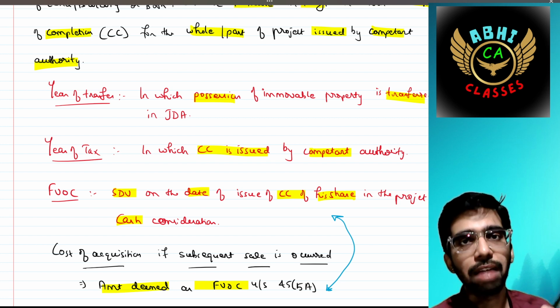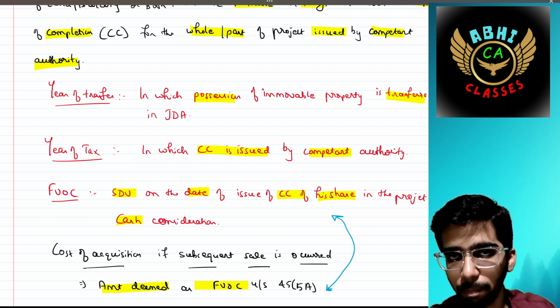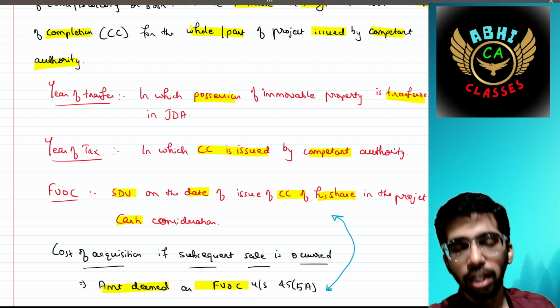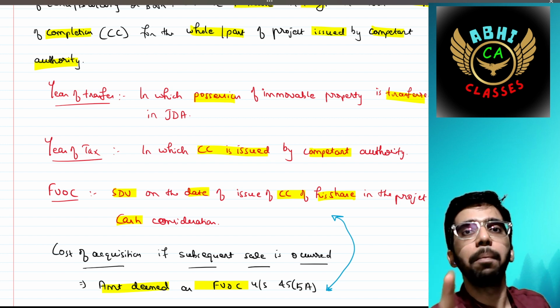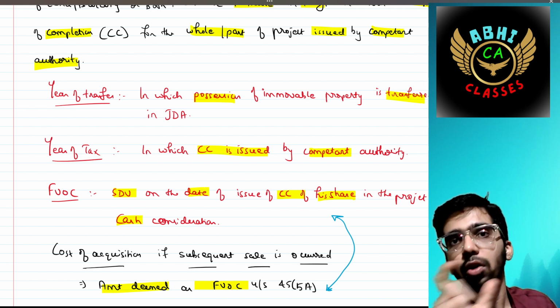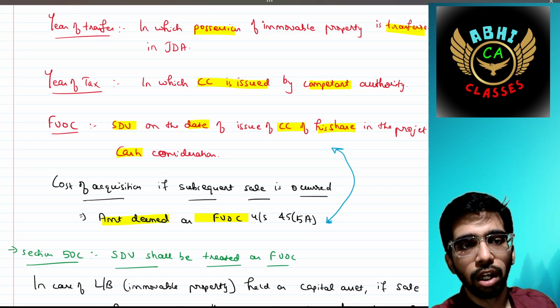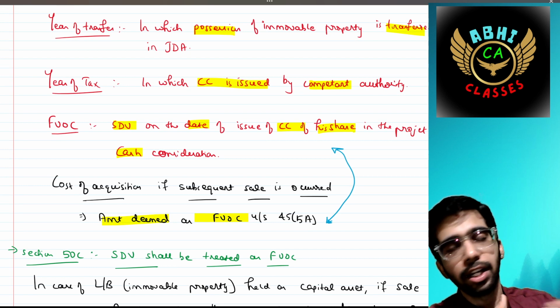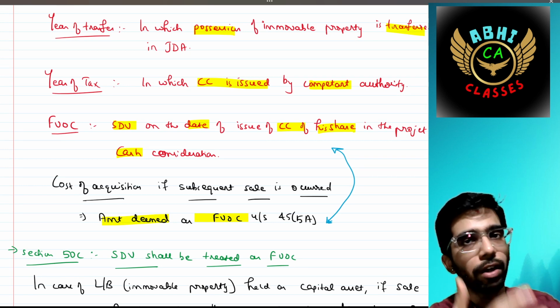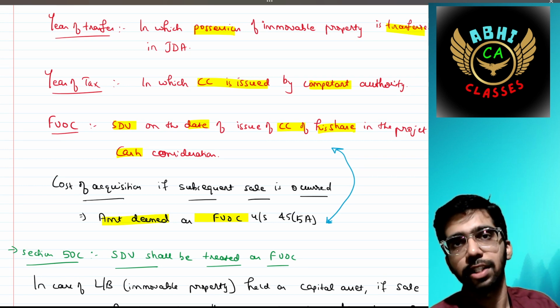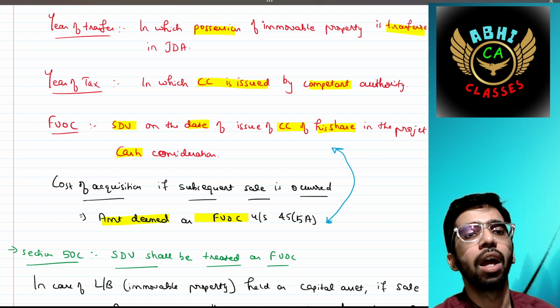Plus, if I have received any cash compensation, that also has to be added. So both would form a part of FEOC. Then the respective cost and indexed cost of improvement and cost of acquisition can be reduced in order to avail the STCG or LTCG, as the case may be.